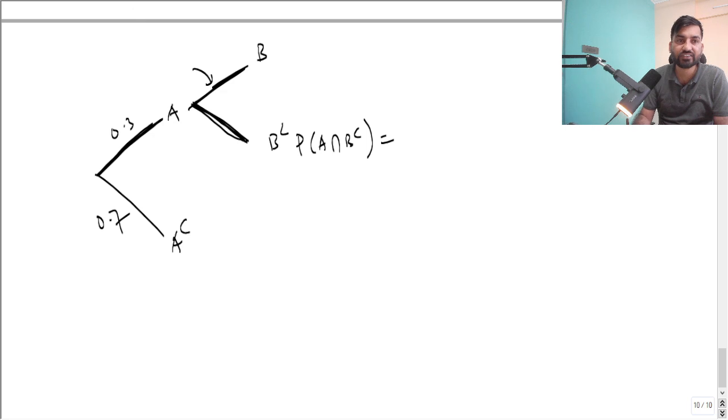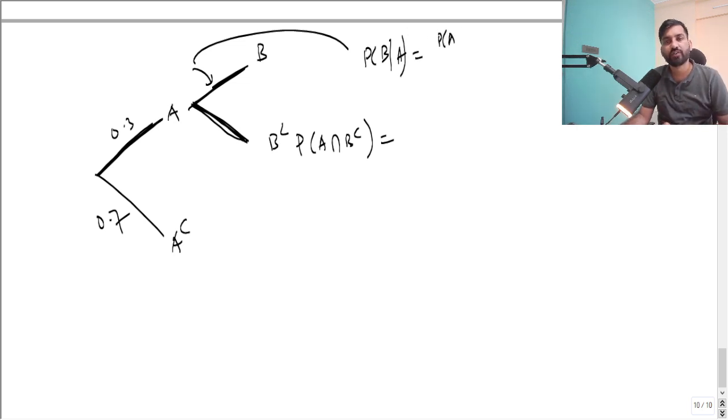What is the conditional probability here? Conditional probability, meaning B given A. What is the probability of B given A? It is nothing but the probability of A intersection B upon the probability of A, right?